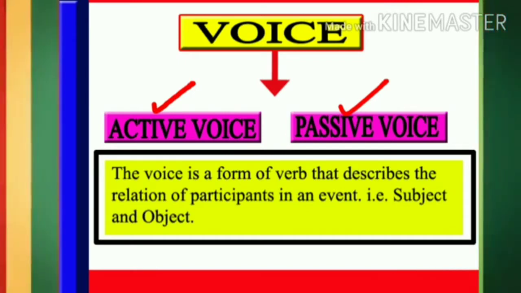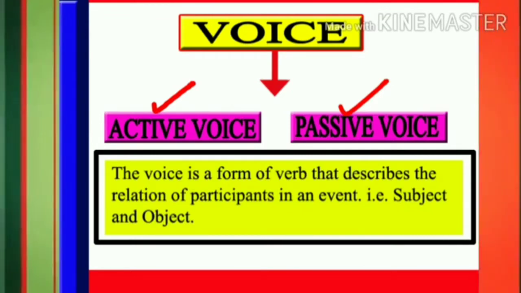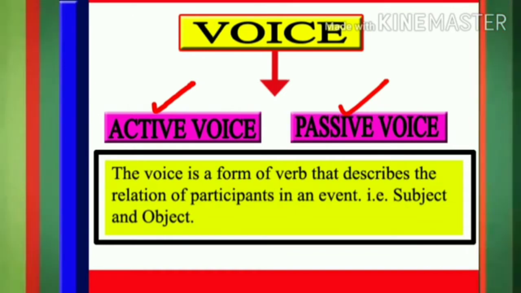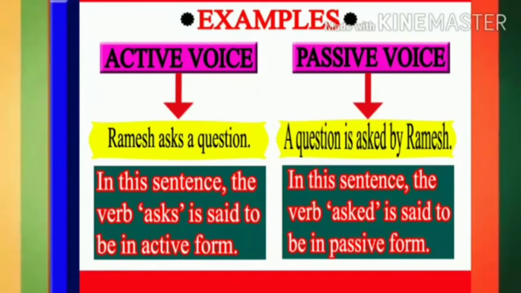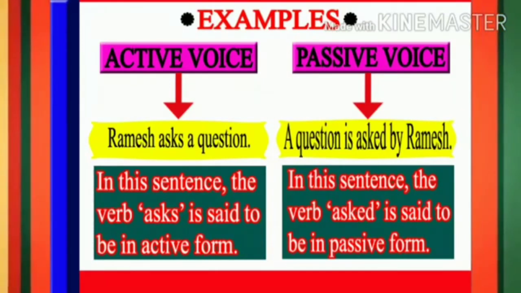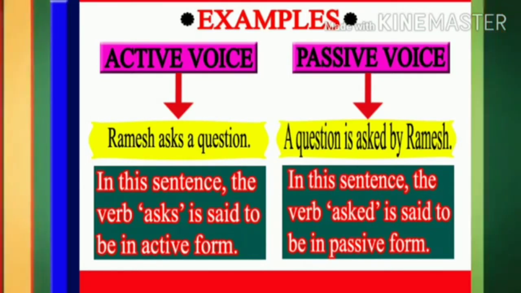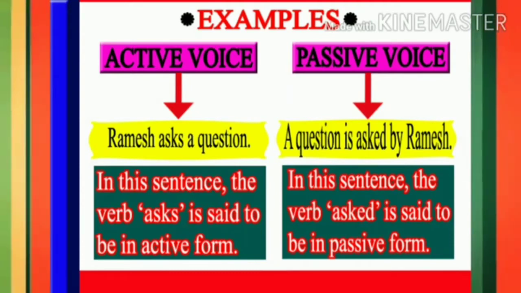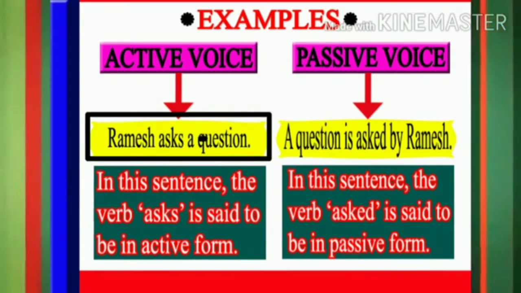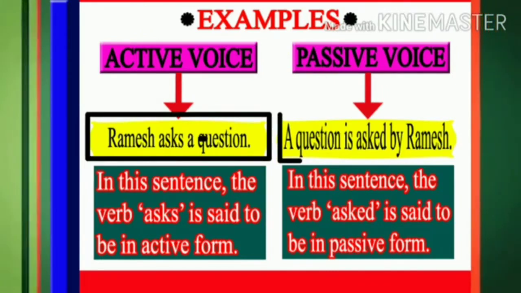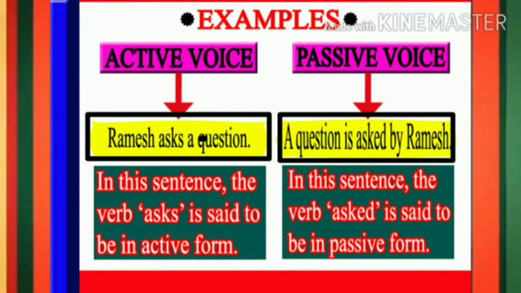Subject and object play vital role in this process of transformation as far as the topic active voice and passive voice is concerned. Students, let us observe the sentences in active as well as passive voice. I read the example from active voice. Ramesh asks a question, and a question is asked by Ramesh from passive voice.